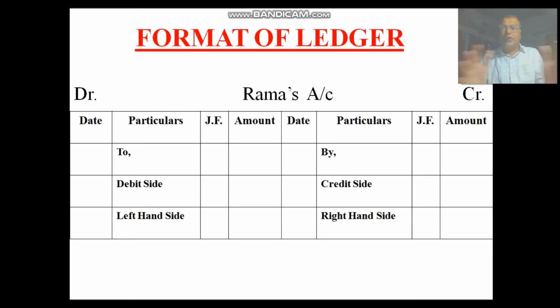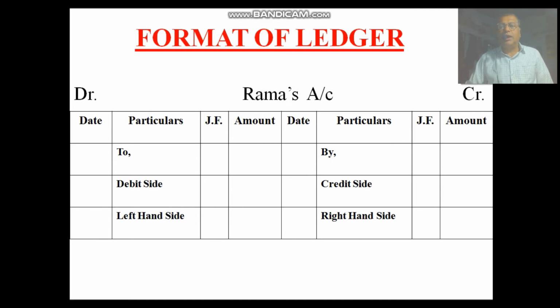On either side of an account, we have to maintain 4 columns. Number 1, date; particulars; journal folio; amount. Similarly, on the credit side also: date, particulars, journal folio, amount.